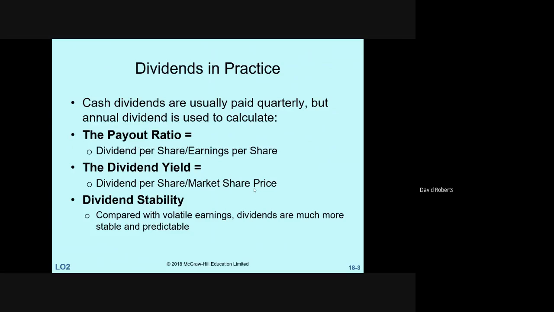Even though earnings will fluctuate, it is felt that dividends need to be predictable because, as you learn in chapter 13, a higher risk means there's more volatility. So what companies will like to do, a lot of them will set fairly low dividends and just keep them. So even when poor economic times come along, which they always do, you can still pay the dividend.